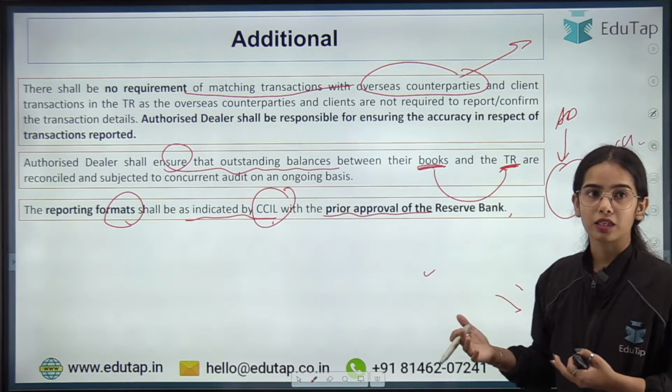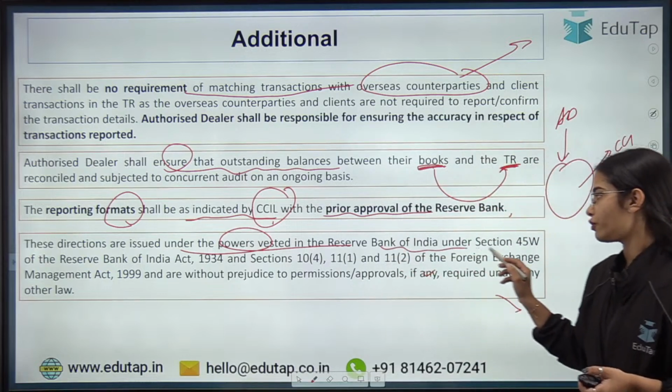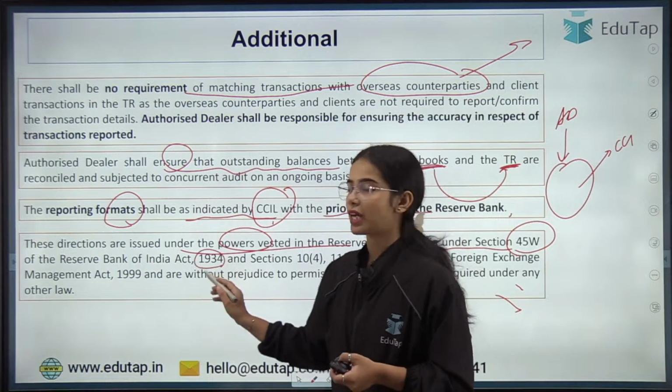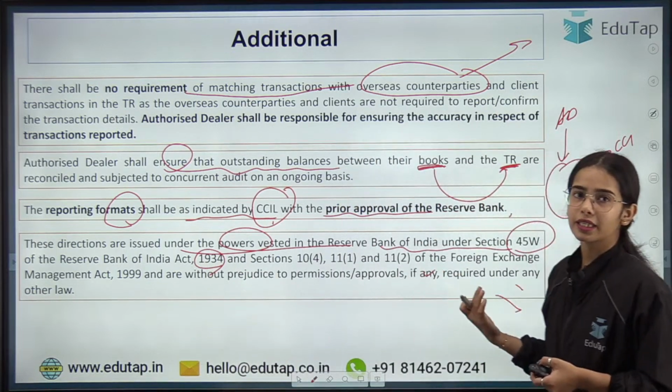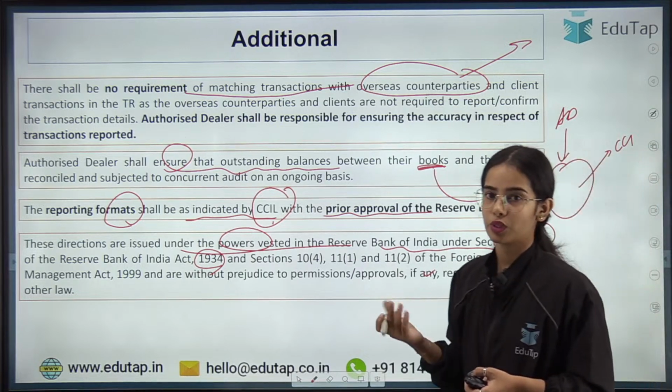So this is the news article. Okay. These directions are issued under the powers vested in the Reserve Bank of India under section 45W of the Reserve Bank of India Act of 1934. So this is the basic idea, that RBI has released the directions as per the RBI Act of 1934.